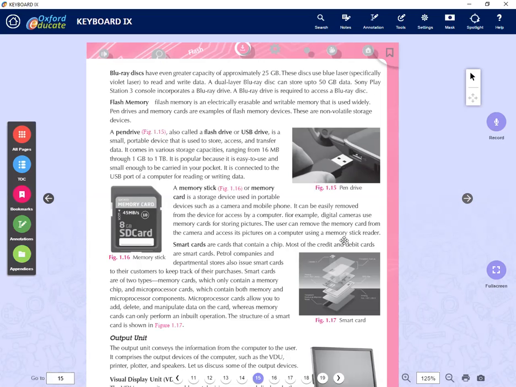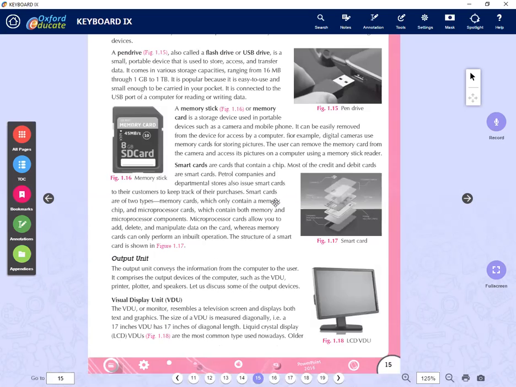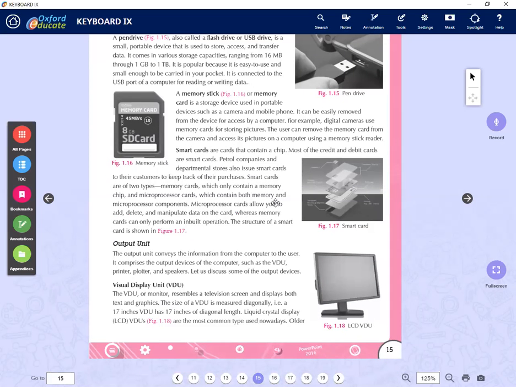So the next one is output. We have stored the data, and now we are going to take things out from the computer. For that, we need output devices. Mainly we are using video display units or VDUs.